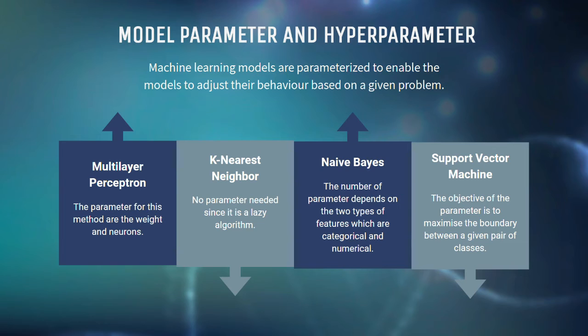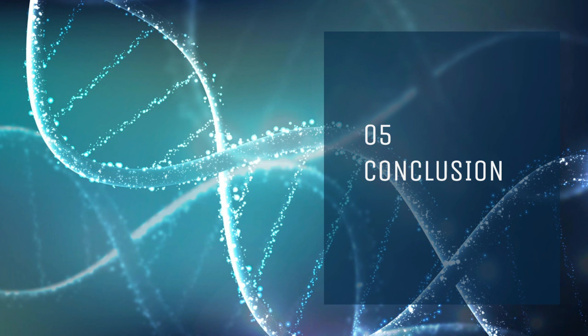Machine learning models are parameterized so that the models can adjust their behaviors based on a given problem. For MLP, the parameters are the weight and neurons. Next, no parameter is needed for KNN since it is a lazy algorithm. As for naive Bayes, the parameter depends on two types of features, which are categorical and numerical. Lastly, the parameter used in SVM is to maximize the boundary between a given pair of classes.